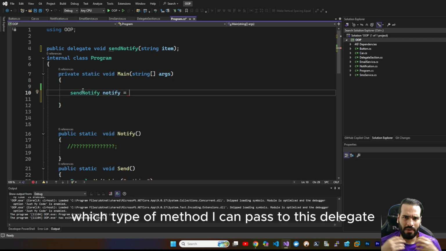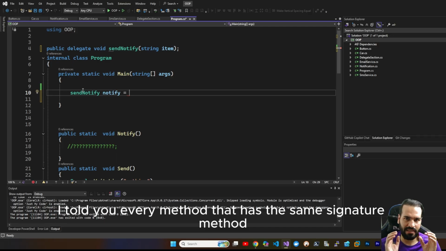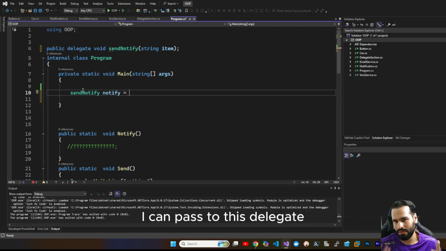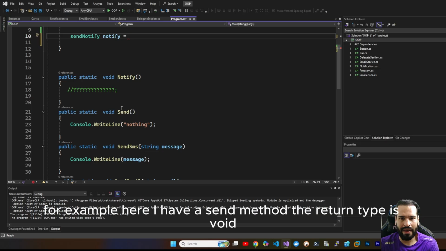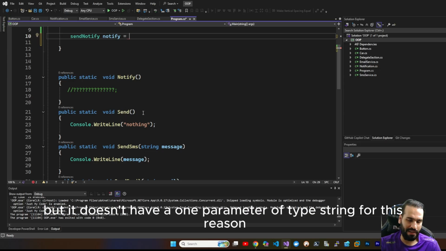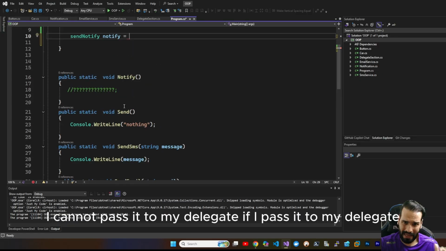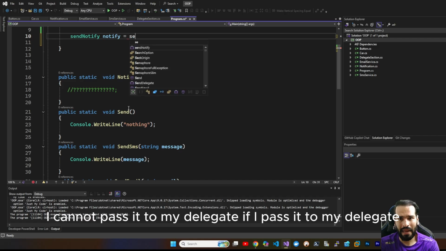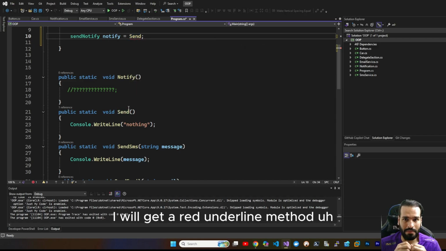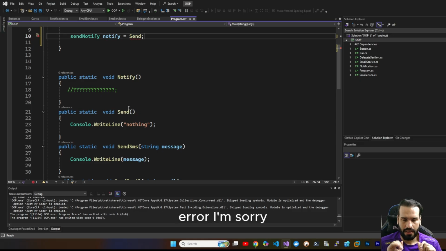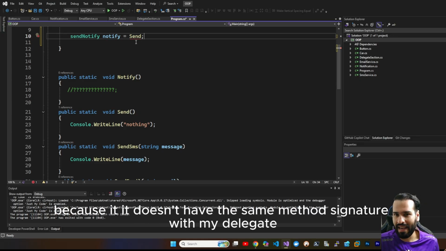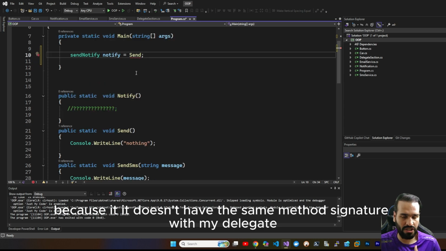Now, which type of method can I pass to this delegate? I told you every method that has the same method signature can be passed to this delegate. For example, here I have a Send method. The return type is void, but it doesn't have one parameter of type string. For this reason, I cannot pass it to my delegate. If I pass it, I will get a red underline error.